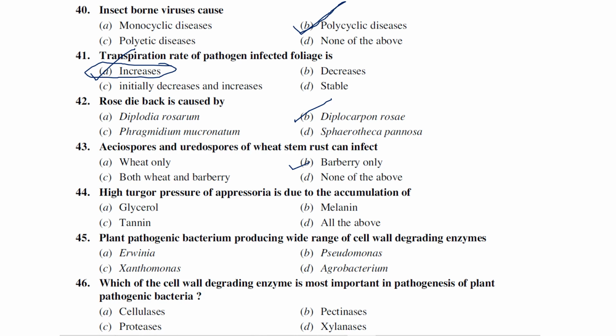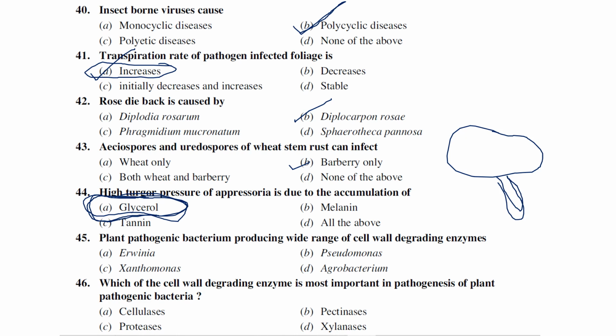High turgor pressure of appressorium is due to the accumulation of glycerol, melanin, tannin, all the above. If you take rice blast, the appressorium of rice blast spores actually makes a hole into the plant cells, right? So it creates an enormous amount of turgor pressure. This turgor pressure is created due to the presence of a high amount of glycerol. This glycerol is helpful for creating the high turgor pressure that helps in the making of holes.